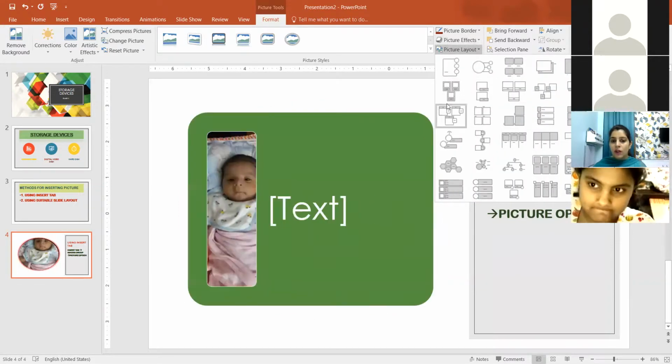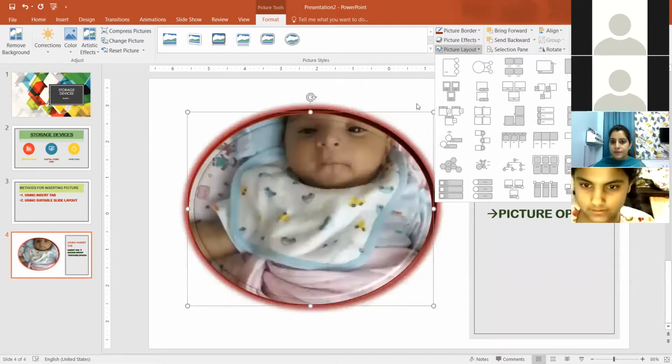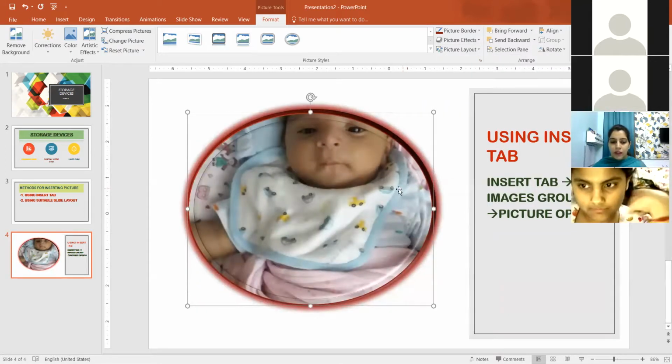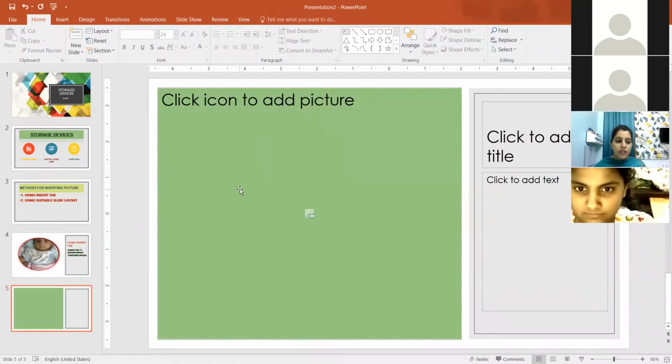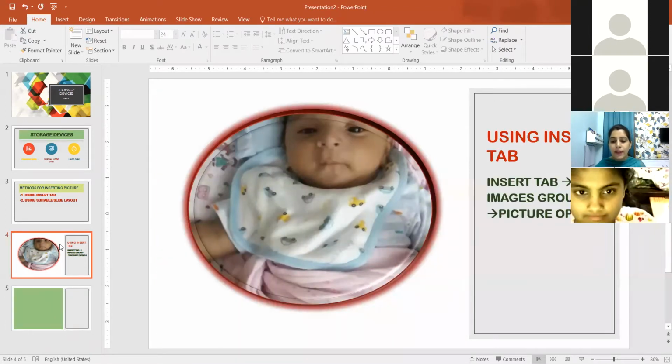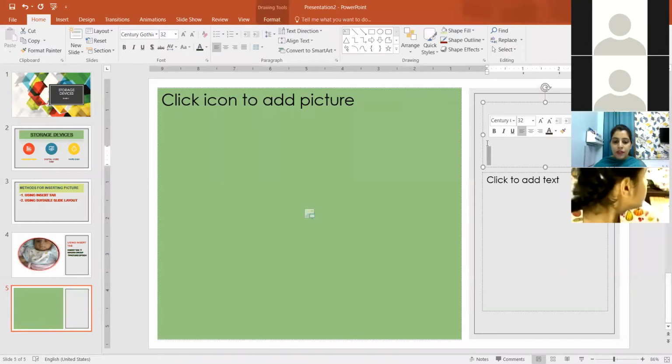So these are all the layouts of the picture. Clear? How to give picture effects? This is clear? So we discussed the first method, that is using the insert tab. Now I'm inserting one more slide. In this slide, I have mentioned the steps that with the help of the insert tab, you can insert the picture. Now the second method is using